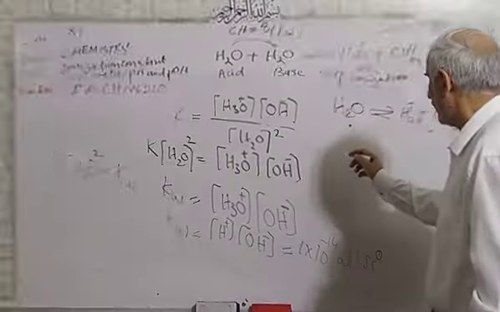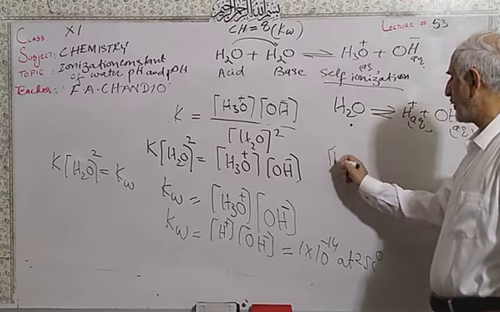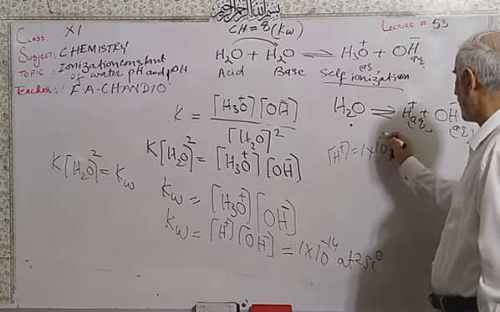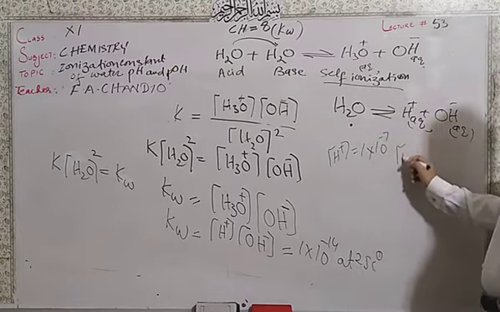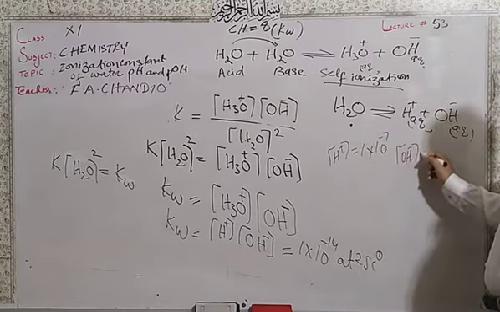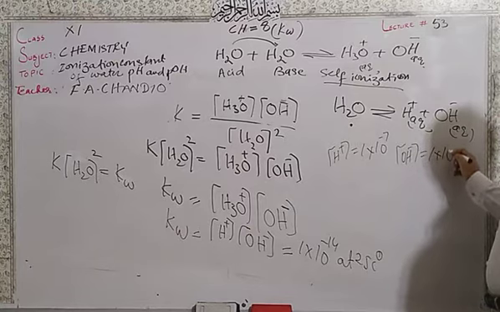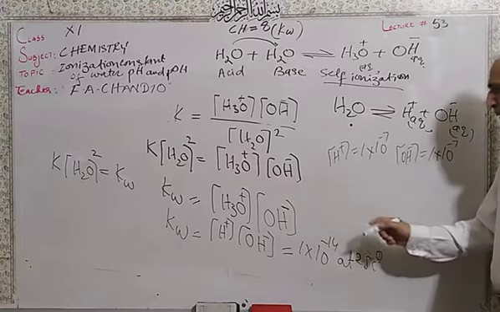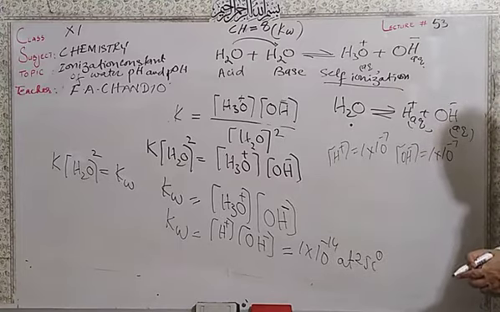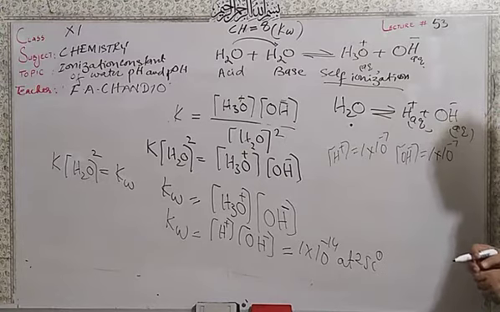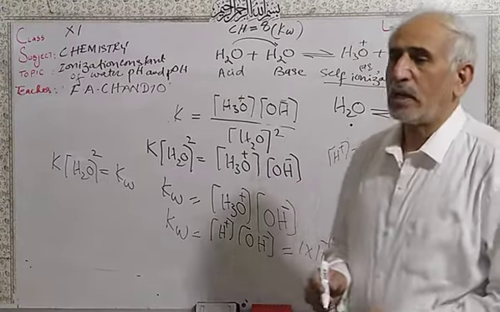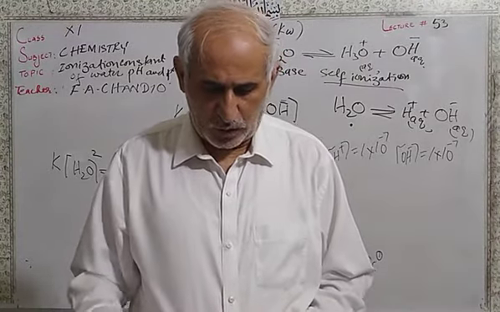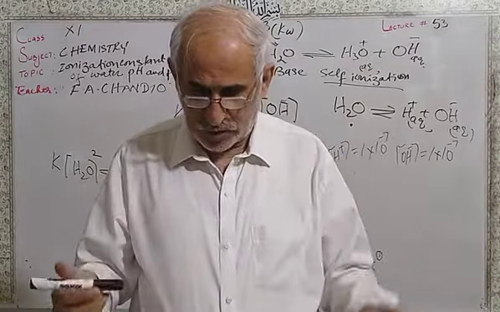So the hydrogen ion concentration is 1 into 10 raised to the power minus 7, and the concentration of hydroxide ion is 1 into 10 raised to the power minus 7. Both are equal. So the product will be 1 into 10 raised to the power minus 14 at 25 degrees Celsius, which is called the ionic product of water or ionization constant of water. You can see this in your book also.